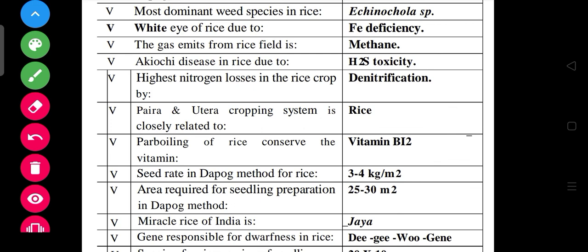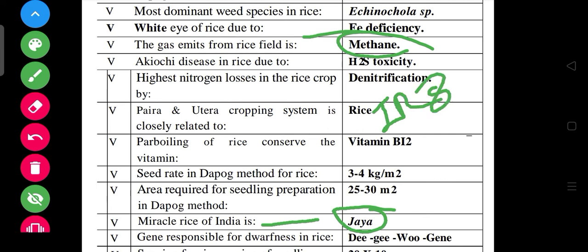The most dominant weed species in rice is Echinochloa species, right? And white eye of rice is due to iron deficiency, right? The gas emitted from rice fields is methane. All these you just have to know. Most things we already know, but we also have to know some things, like the miracle rice of India is Jaya, right? And the international one is IR8, right?